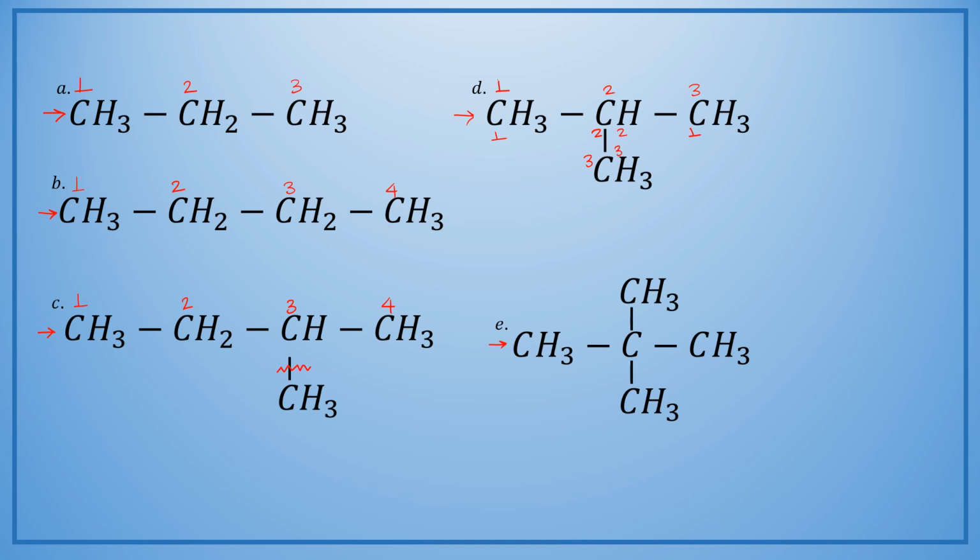So the first rule of nomenclature of organic compounds is based on the fact that we have to find the longest continuous carbon chain, and we call this chain the parent chain. Alright, so in example number E, if we have to find the longest continuous carbon chain, then we can count as 1, 2 and 3, either this chain, or we can begin from the topmost carbon as 1, 2 again and 3.